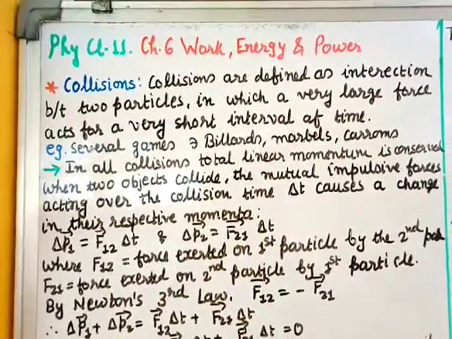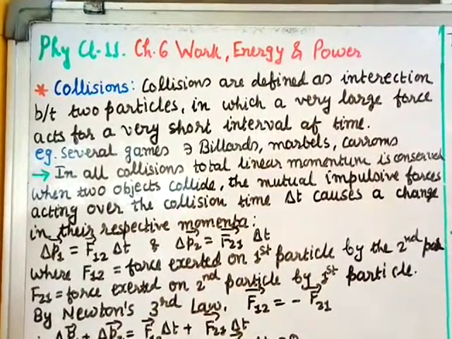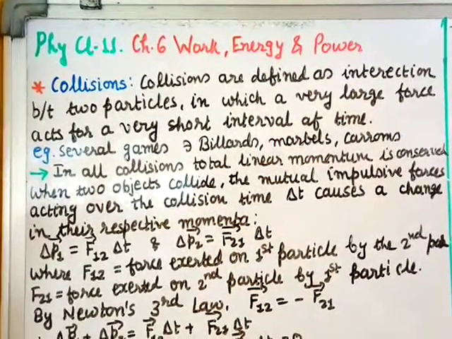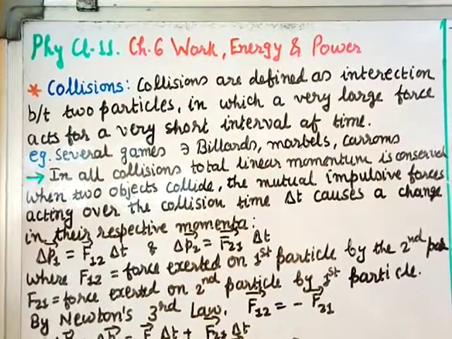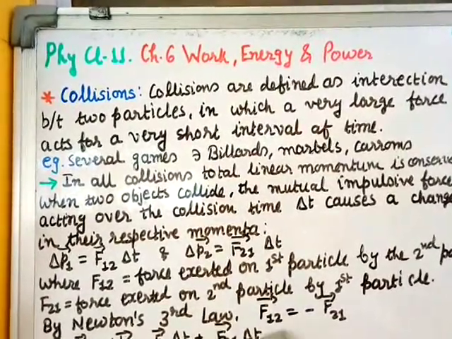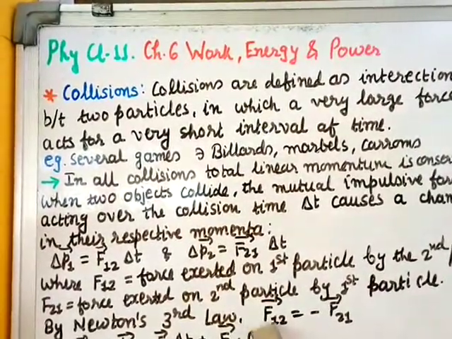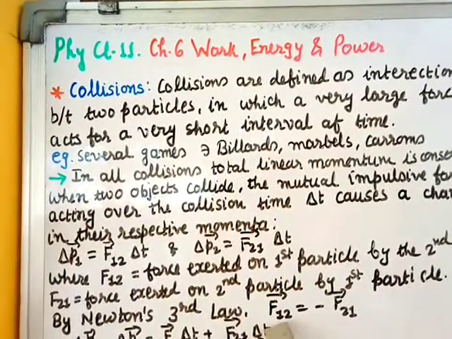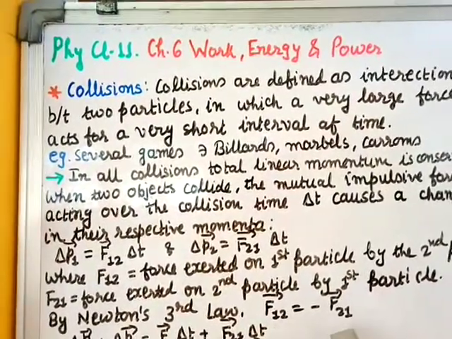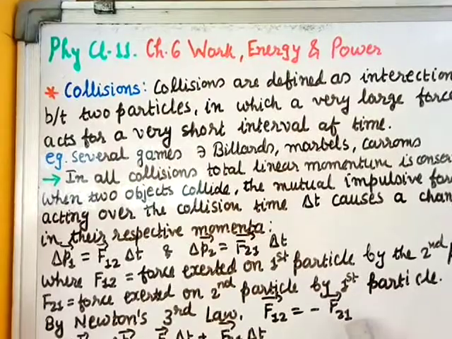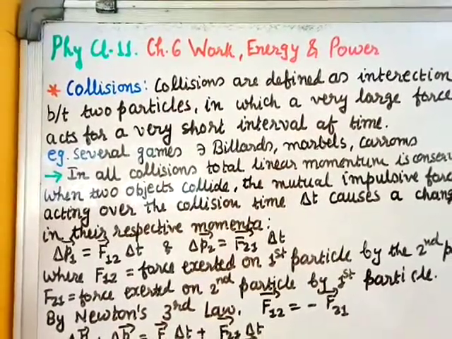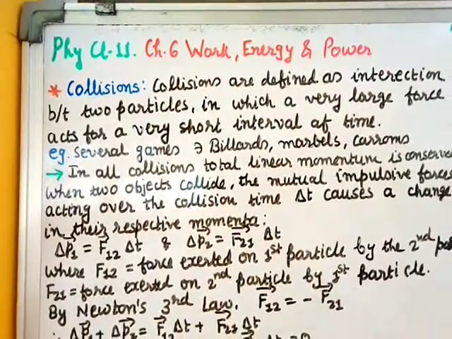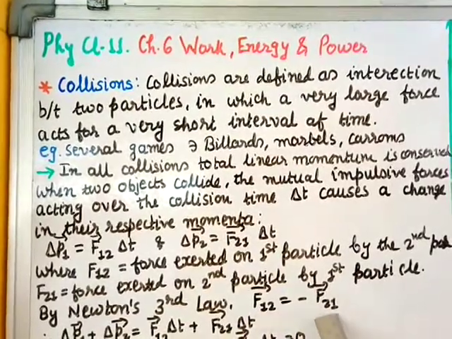We know that Newton's third law says the forces act in opposite directions and in equal amounts. So the force exerted on 1 by 2 will be equal to the force exerted on 2 by 1, but in the opposite direction, so it will be minus. Equal and opposite. So F12 equals minus F21, right?